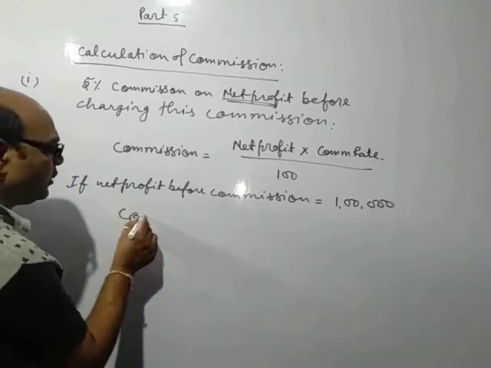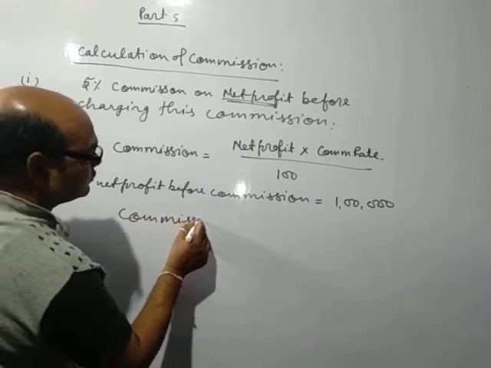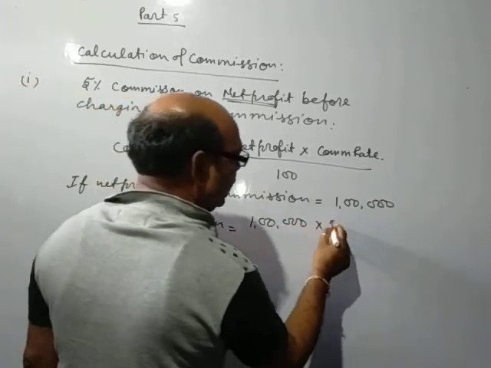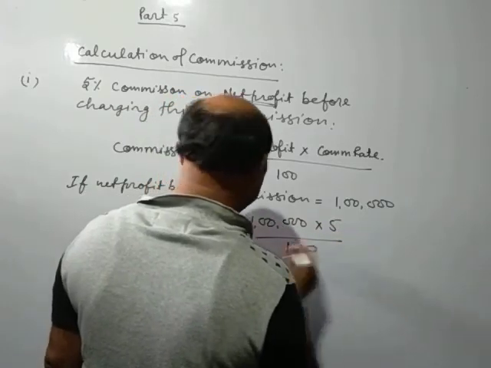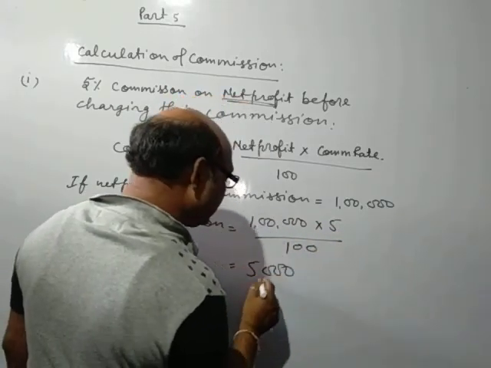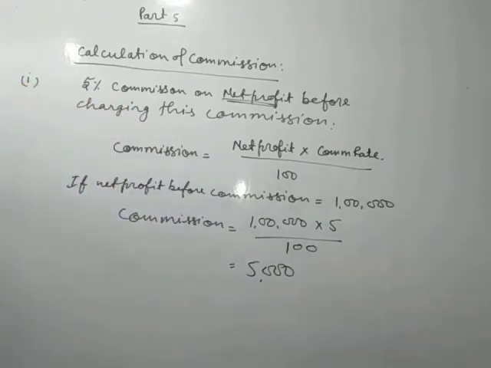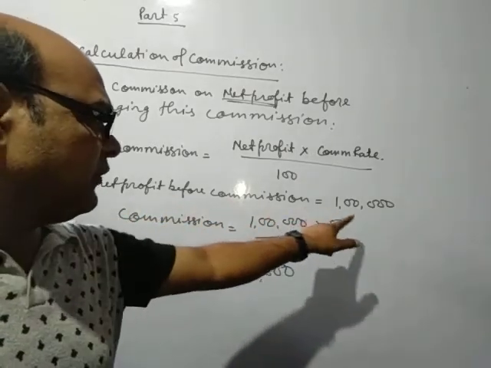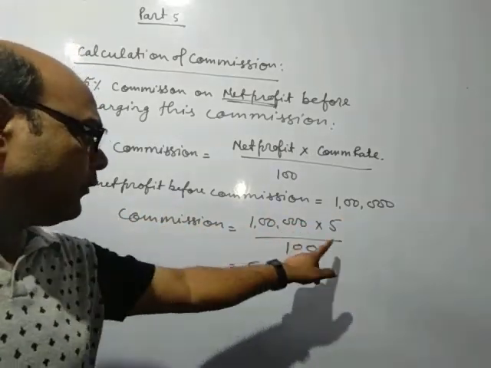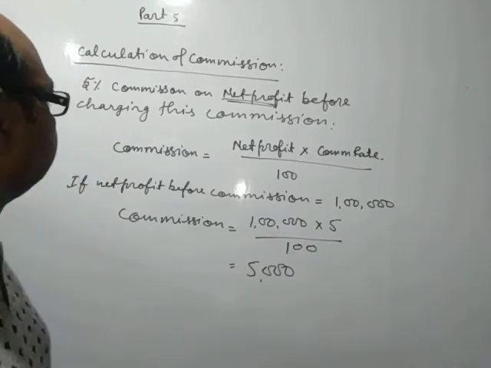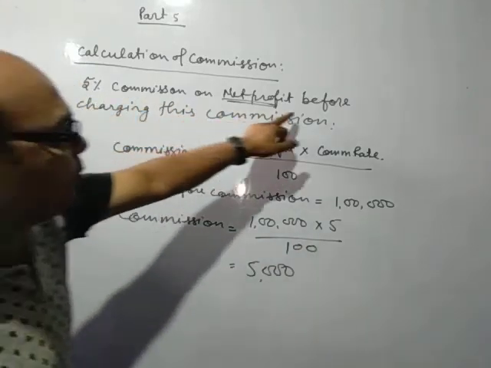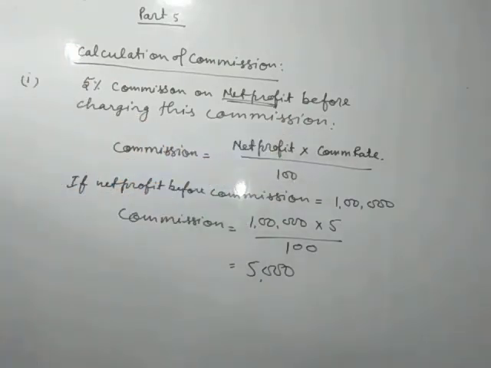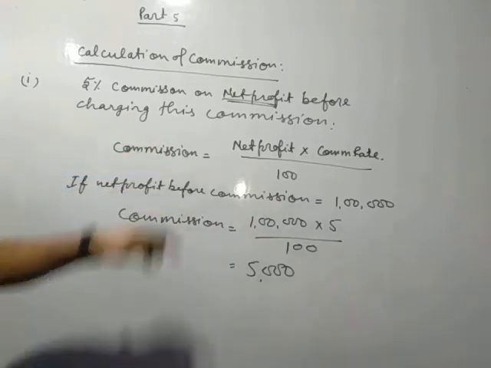Now commission equals 1 lakh into 5%, that is 5,000. So if net profit before commission is given as 1 lakh, then commission equals 1 lakh into 5 by 100, that is 5,000. This is the case before charging this commission. Now the second case may be after charging this commission.